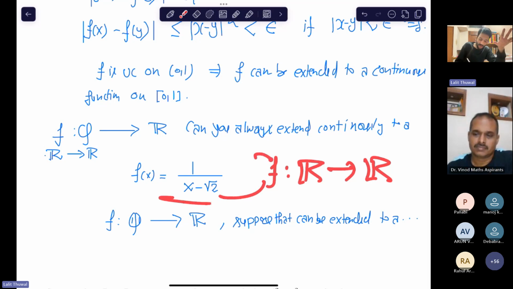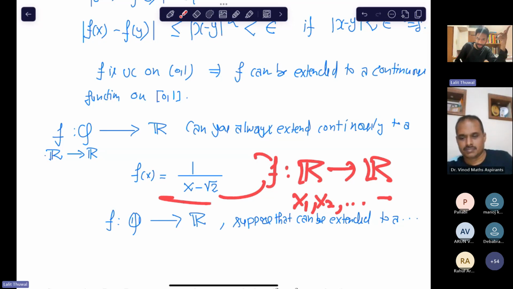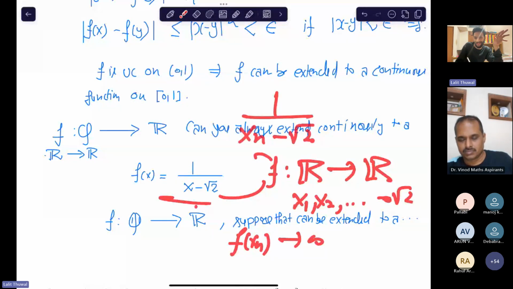Then just take a sequence of rational numbers which converges to root 2, right? Then the functional sequence f(xn) tends to infinity, right? Because the functional sequence is 1 over (xn minus root 2). This tends to infinity, so the limit does not exist. If the limit does not exist, then how can you extend it continuously?